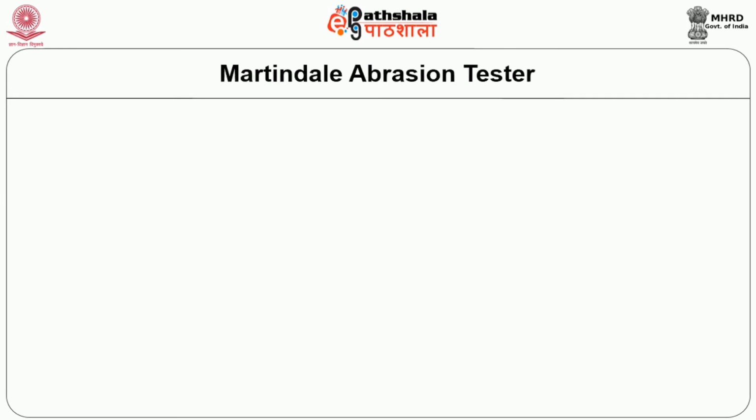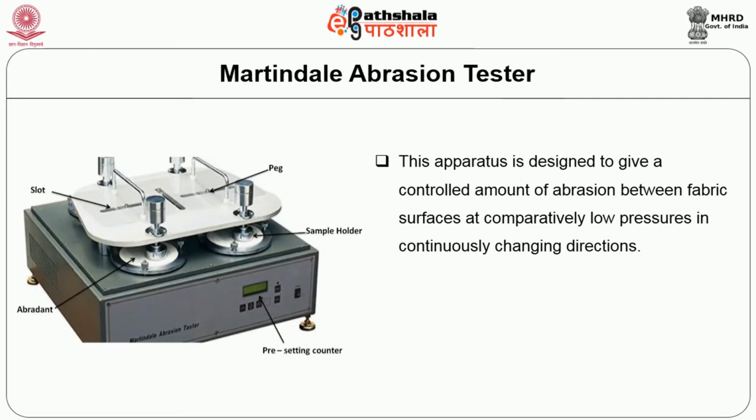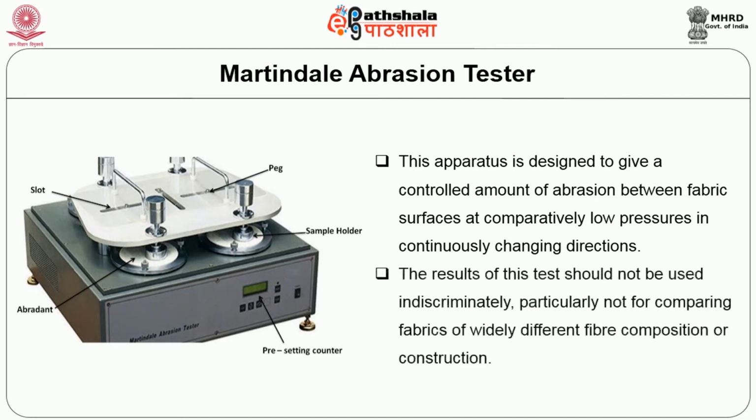Martindale abrasion tester. This apparatus is designed to give a controlled amount of abrasion between fabric surfaces at comparatively low pressures in continuously changing direction. The results of this test should not be used indiscriminately, particularly not for comparing fabrics of widely different fiber composition or construction.